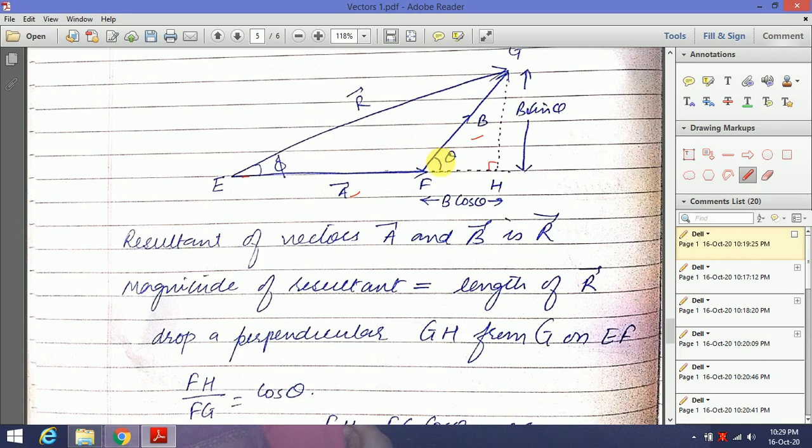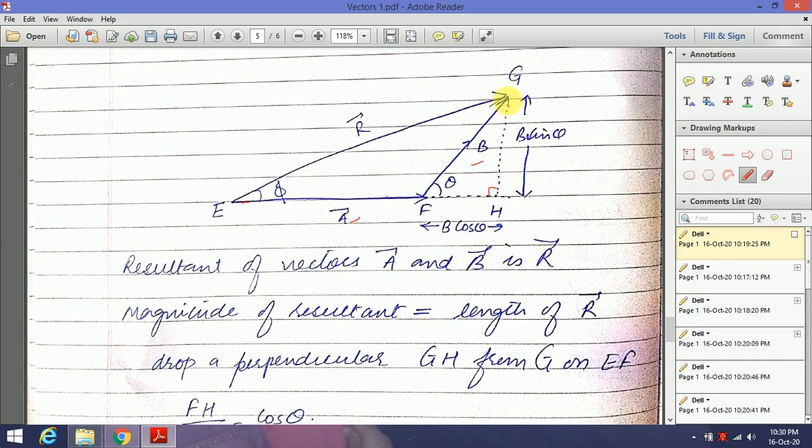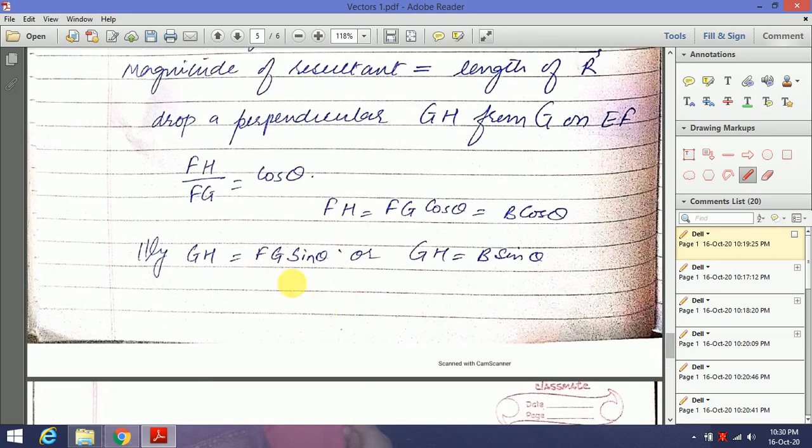So angle theta is the angle between the two vectors, and using trigonometry we can prove that FH is B cos theta and GH is B sin theta. So both of the lengths we have written here. Now we will apply the Pythagoras theorem on this right angle triangle. So EG square is equal to GH square plus EH square. EH is A plus B cos theta and GH is B sin theta. So you will substitute the values here. You can see both of the things we have calculated: FH is B cos theta, GH is B sin theta.